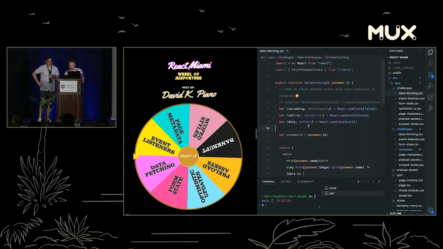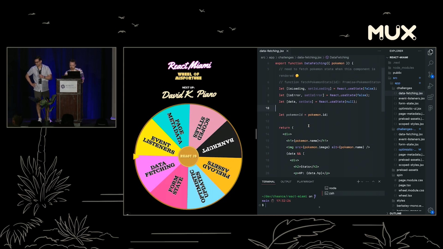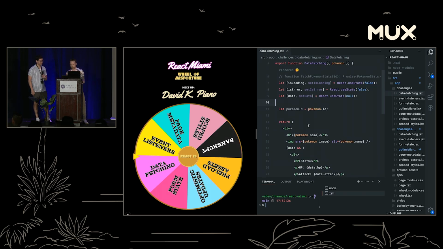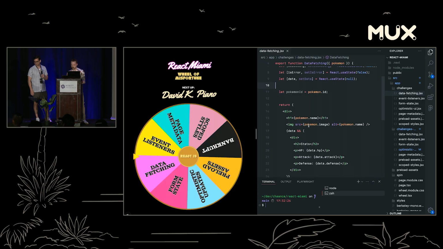Cool. So we've got this component that is going to fetch some stuff. I heard you sigh. What's going on here? No. There's nothing wrong with this code? No. Okay, not at all. Cool. Nothing wrong with this code at all. So we've got this Pokemon, and we need to fetch some data related to the Pokemon.